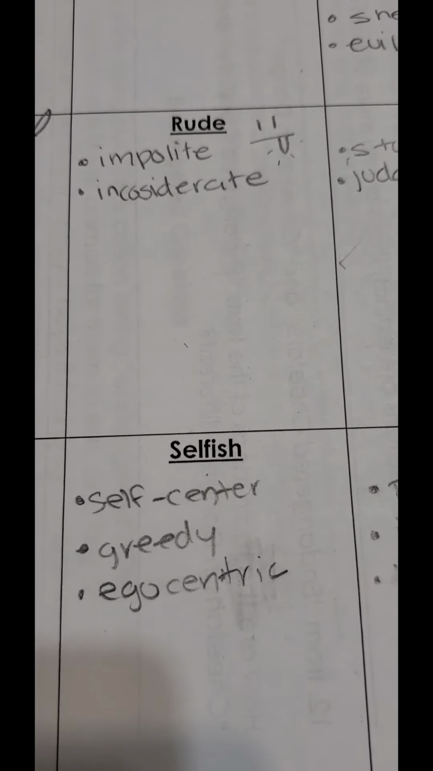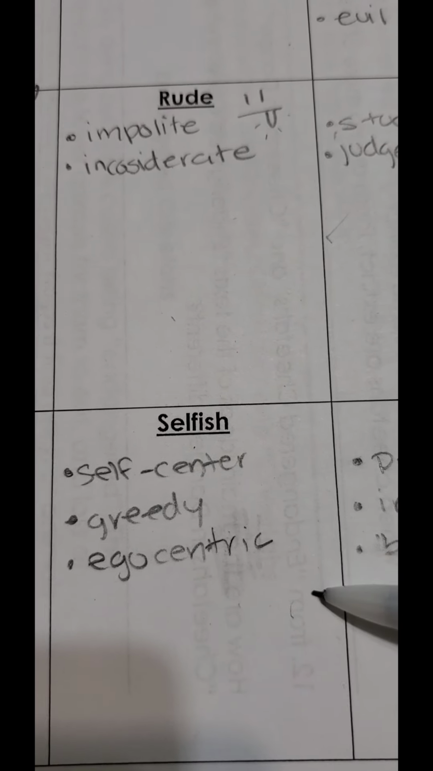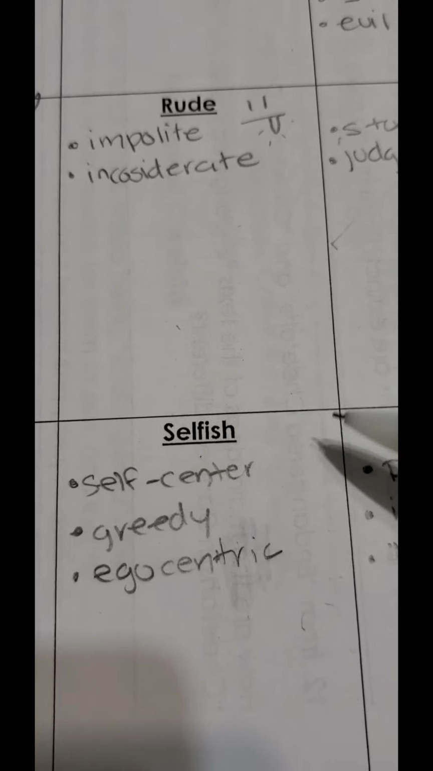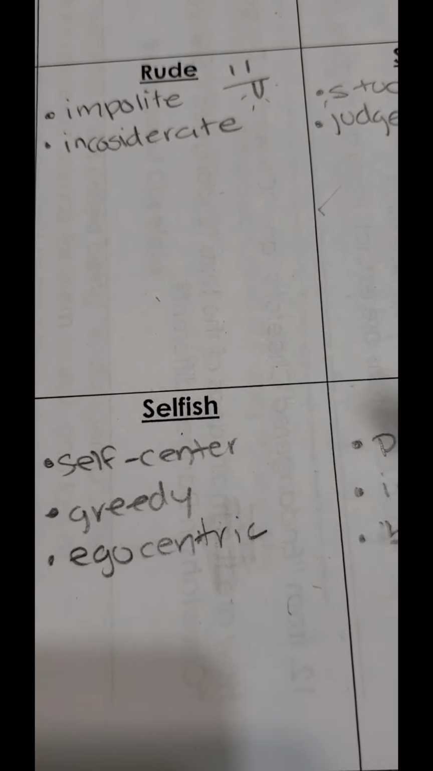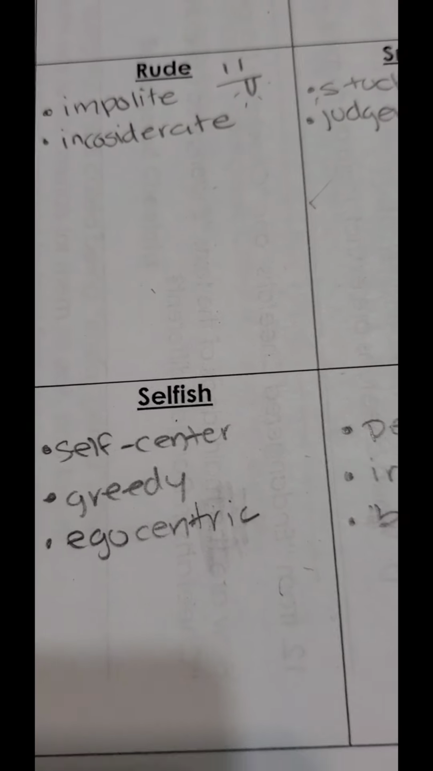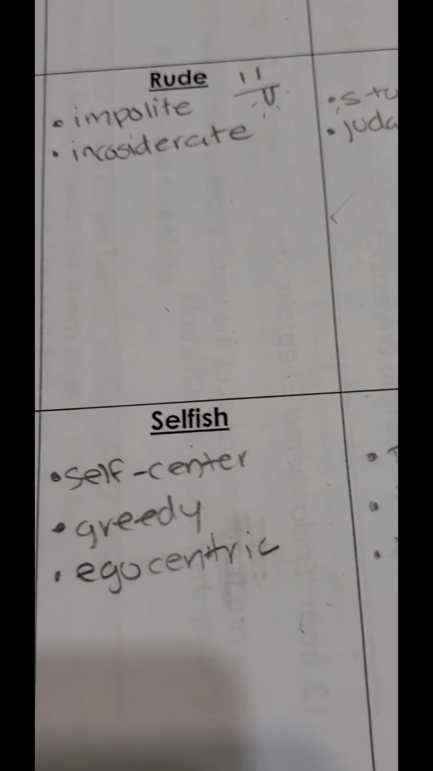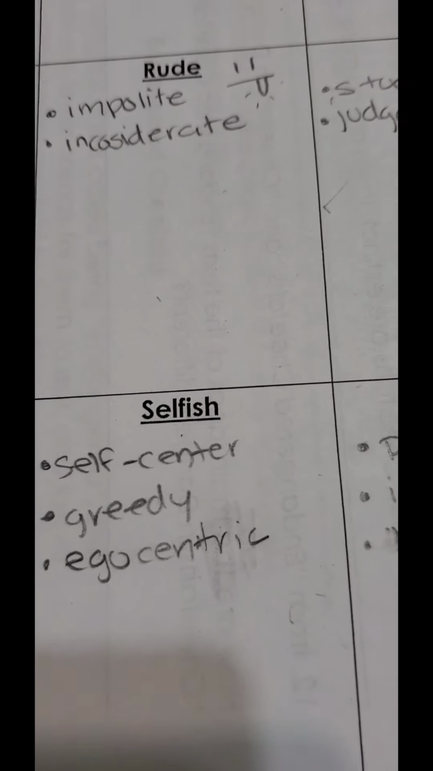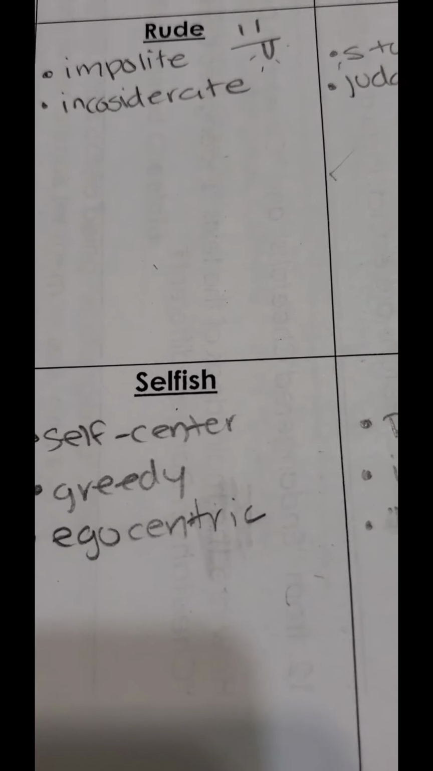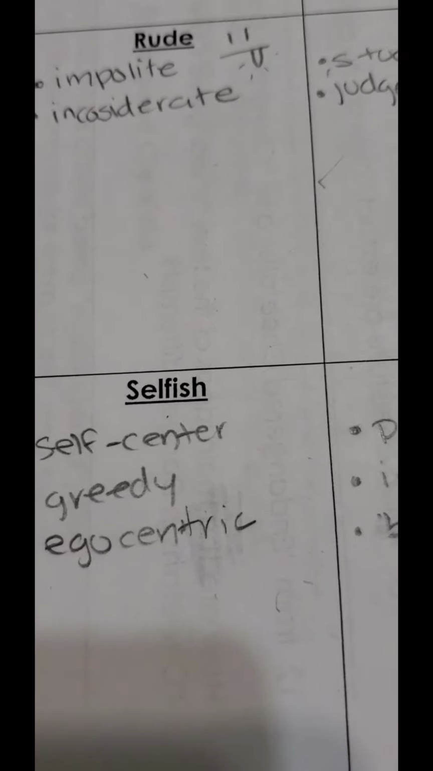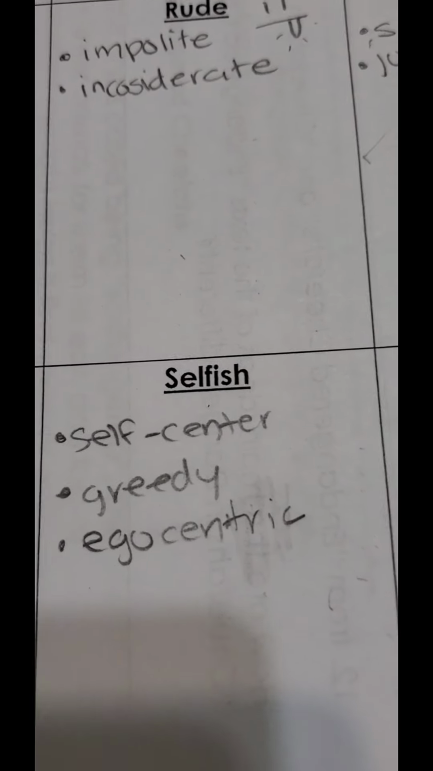All right, the next one that we have is selfish. For selfish, we have self-centered, greedy, and egocentric. Selfish means that they only care about themselves. Self-centered, again, they're only thinking about themselves. I don't know if you've heard this saying before, but if they say, oh, you think you're the center of the universe, well, the universe is really big. Someone that is self-centered thinks that they're the most important person in the entire world. They don't care about others. They only care about themselves.